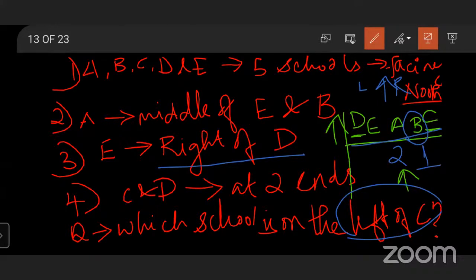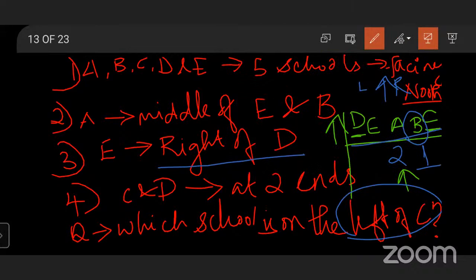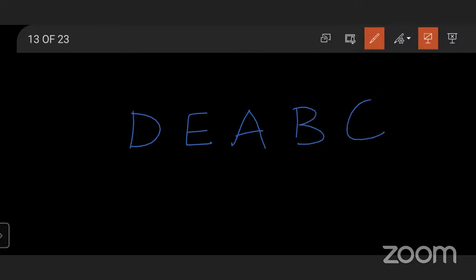When we take with respect to C, A is in the second left. This is the order, right? Everyone is clear with the order, right? What is the order? D, E, A, B, C. In this, let me know who is in the third right of E. C. Very good.